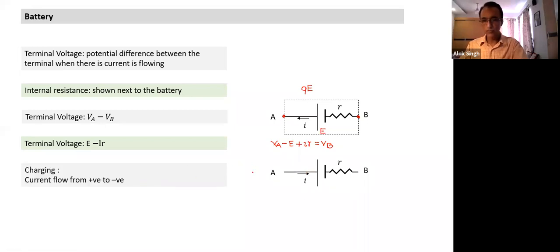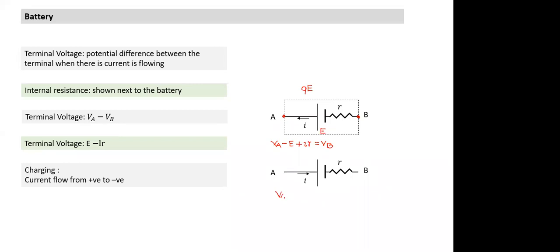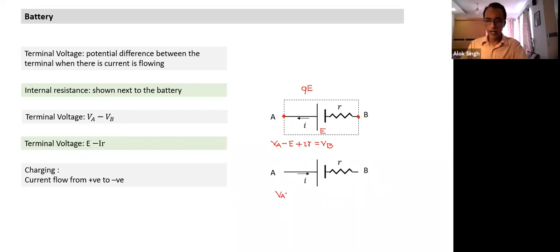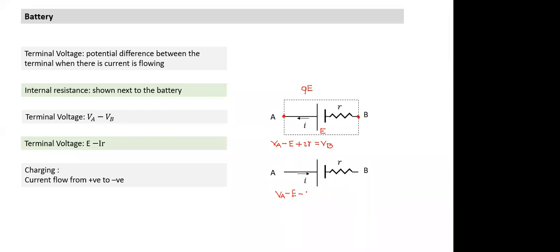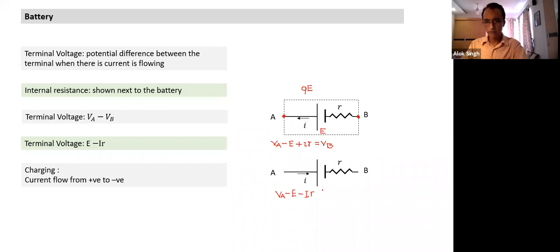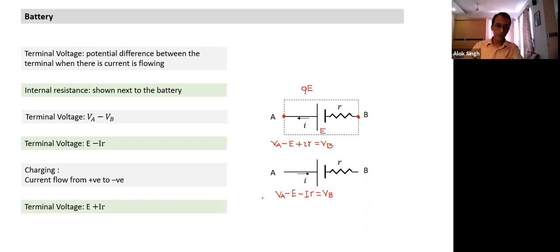So in the case of charging state, in which direction does the current flow? Current flows from the positive terminal to the negative terminal. When the current flows from positive terminal to negative terminal, what would be the terminal voltage? Again I can calculate the terminal voltage. I start from here, VA. As I go from positive to negative terminal, minus E. But this time I am moving along the direction of current. Minus Ir is equal to VB. So what do we get for VA minus VB now? Terminal voltage is E plus Ir. In which case? Charging state. So these are two simple things.